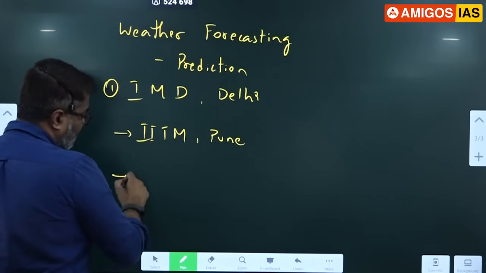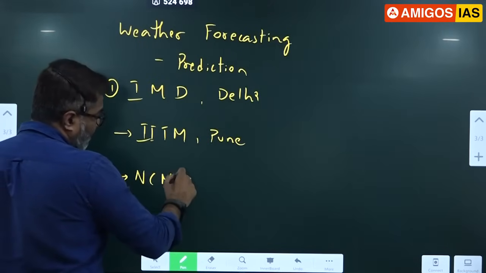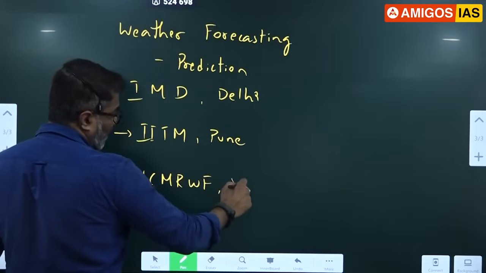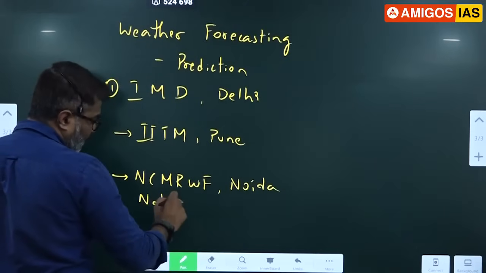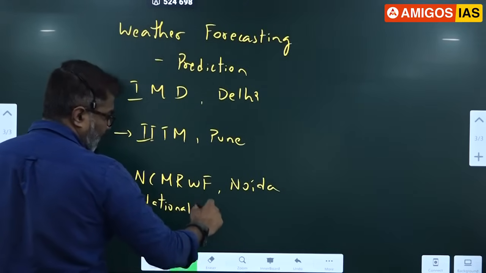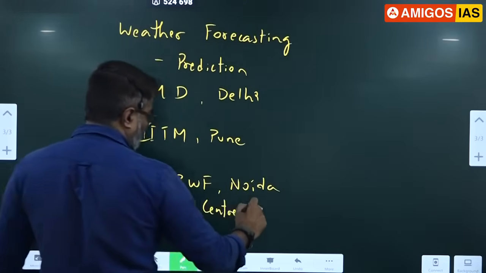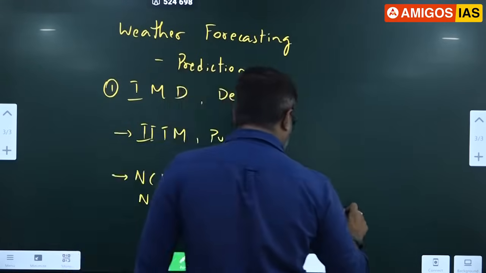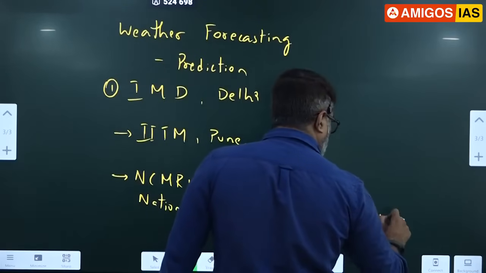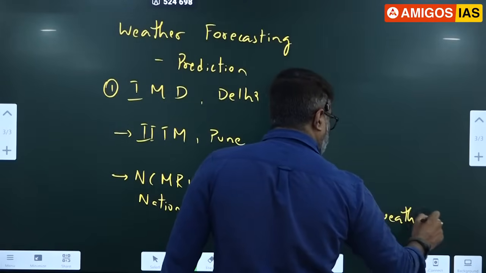The next agency is the National Center for Medium Range Weather Forecasting, Noida. I'll write National Center for Medium Range Weather Forecasting.